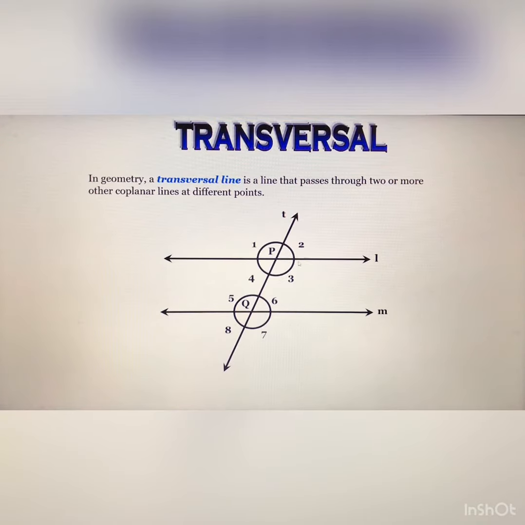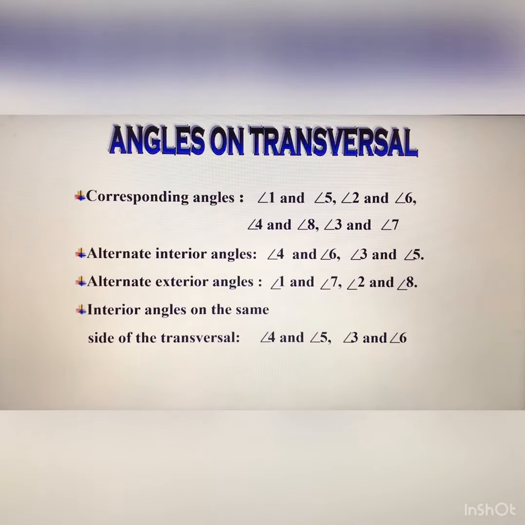Similarly, you can see here angle 4 and 6, and 3 and 5. This is the pair of alternate interior angles. One pair is angle 4 and angle 6, and the second pair is angle 3 and angle 5. So these are the alternate interior angles.